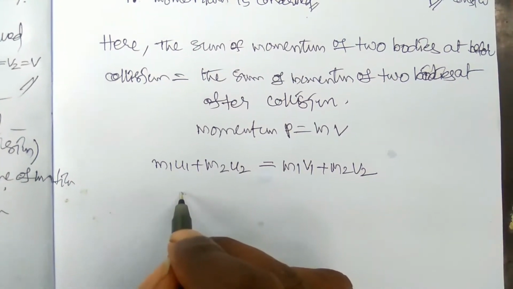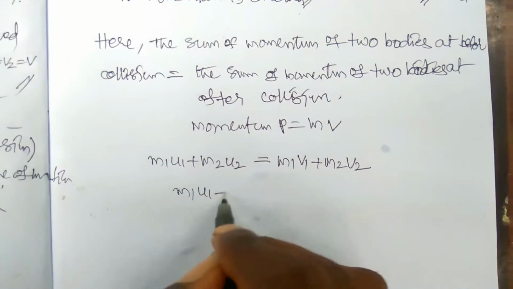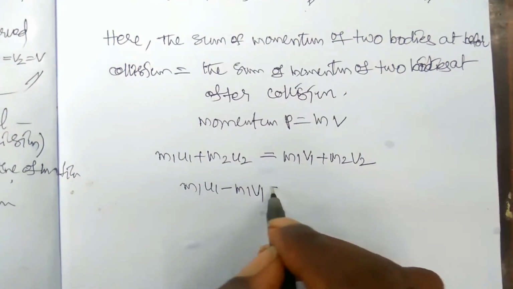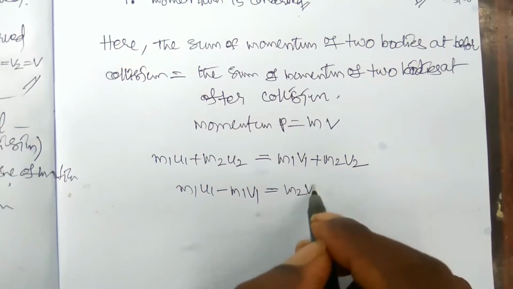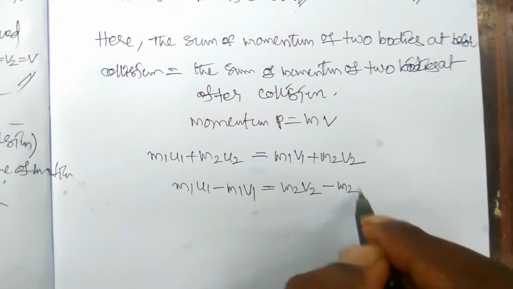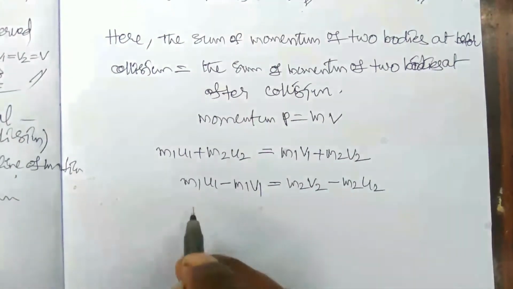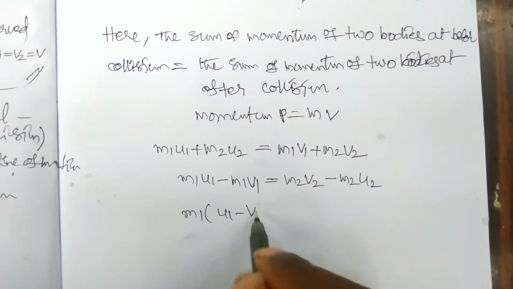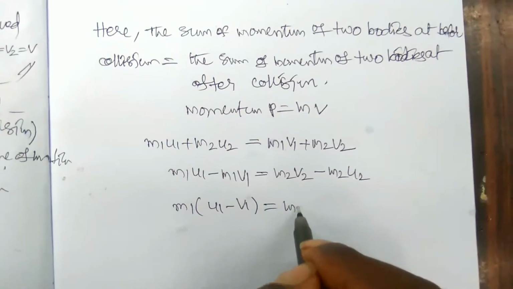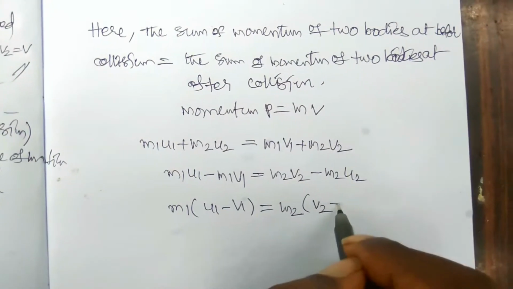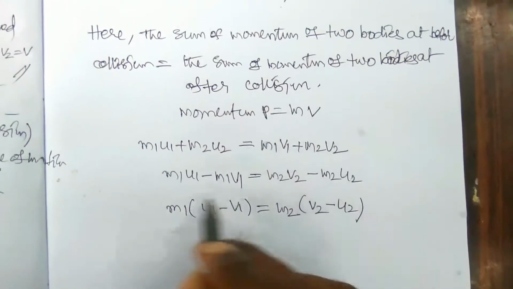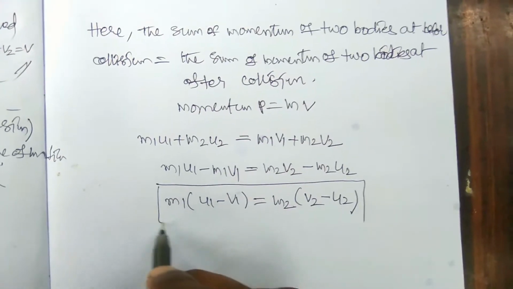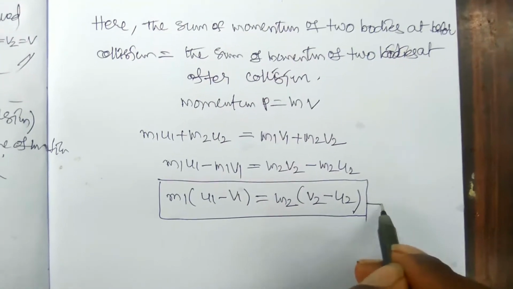So m1 u1 minus m1 v1, this v1 should become this side, and m2 v2 minus m2 u2, this u2 should become this side, and m1 should be common, u1 minus v1. Here m2 should be common, v2 minus u2. So this is, keep it as equation 1.